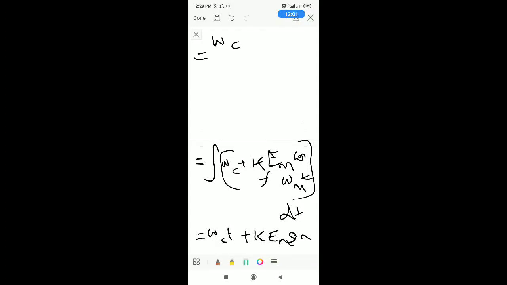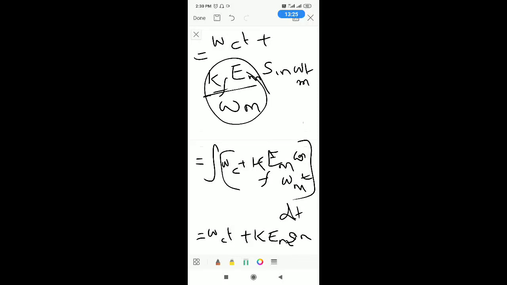omega ct plus kf Em integration of cos sine omega mt. Since we are integrating with respect to t, the coefficient of t is omega m, and you need to divide by omega m, and this term indicates the modulation index mf.